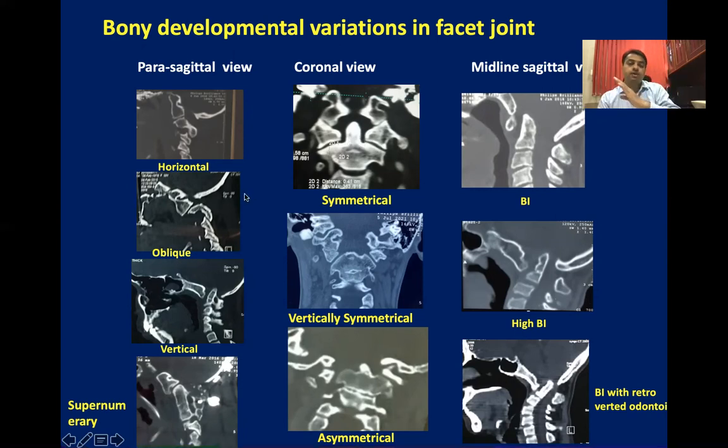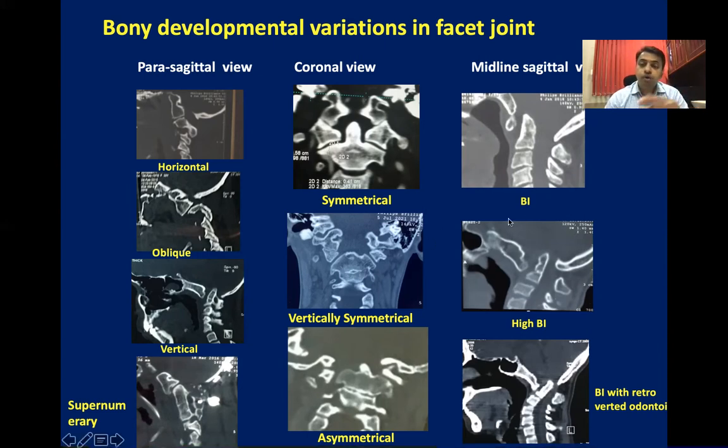As the BI progresses, it becomes oblique to sometimes vertical, and sometimes it is supernumerary. So you should record these things. In coronal view, you should look for whether it is oblique or vertical, symmetrical or asymmetrical like this. So in that case, you have one side vertical and one side horizontal, oblique facet joint. It's very, very important to exclude this kind of asymmetrical facet joint because these are joints which are very, very difficult to reduce completely.